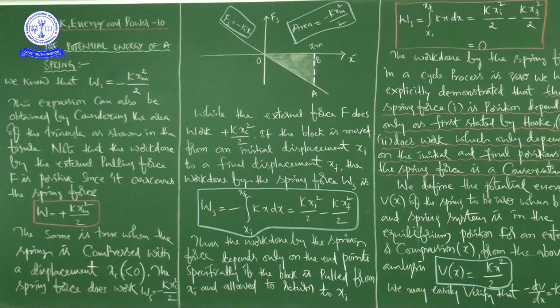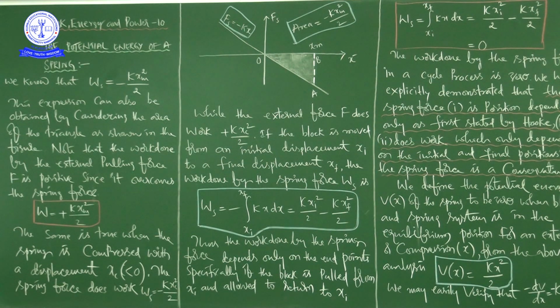See here, as I have written on the board, we know that Ws is equal to minus k into xm square by 2. This expression we can also obtain by considering the area of the triangle, as shown in the figure. So this is the figure, right, by considering the area of the triangle.